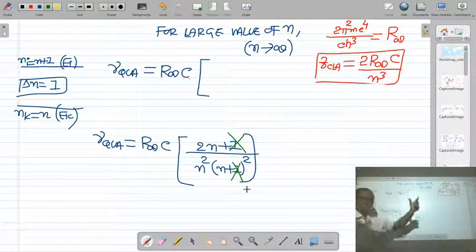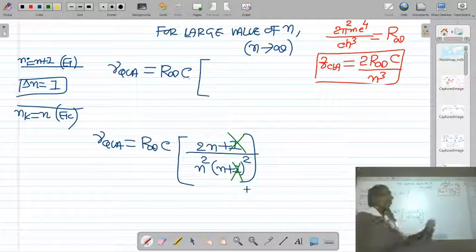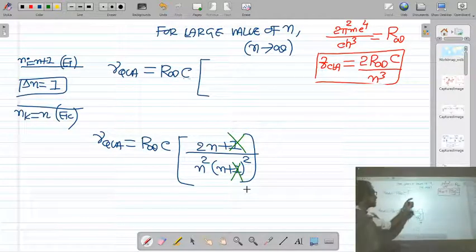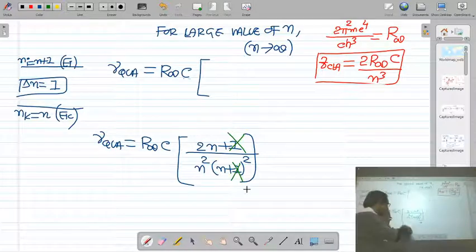So in the limit of highly excited state, when the value of quantum number n is very large and tends to infinite, then in the numerator compared to large value of n, this one term can be neglected, and in the denominator compared to large value of n, this one term can be neglected.